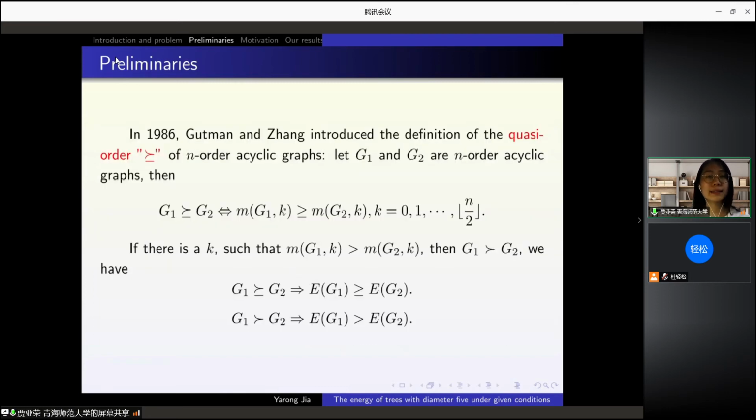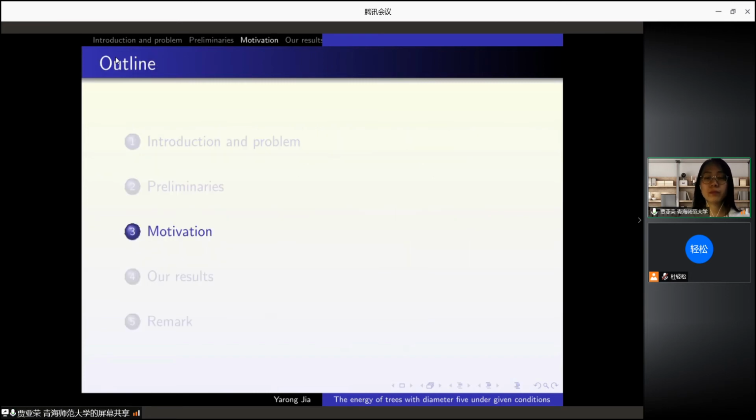In 1986, Gutman and Zhang introduced the definition of the quasi-order of acyclic graphs. Let G1 and G2 be acyclic graphs, then G1 quasi-order is greater than or equal to G2 if and only if m(G1,k) is greater than or equal to m(G2,k).